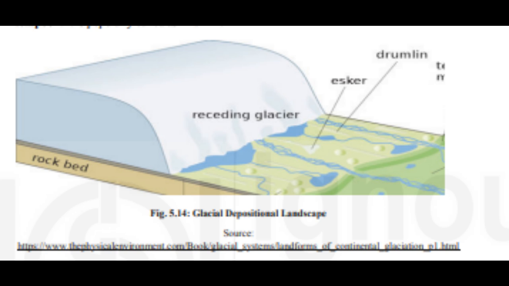5.4.2 Depositional features. Deposition occurs when the carrying capacity is reduced. Different sizes of loads are carried by glaciers. When they get deposited in their way, they deposit the materials in different ways. On the basis of the way of deposition, they can be classified into two types: unstratified and stratified. Glacial deposits. A. Unstratified features. The unstratified landform is named till plain, formed due to deposition of the loads of a glacier.